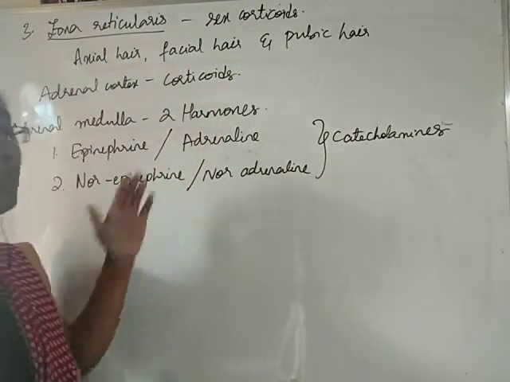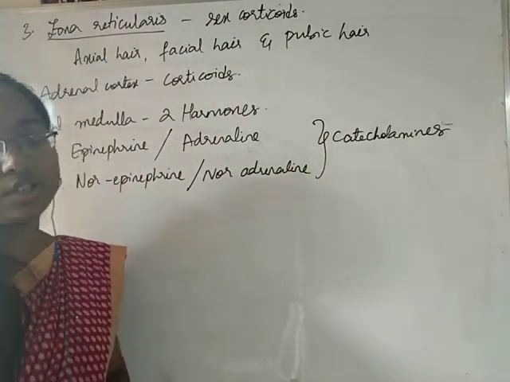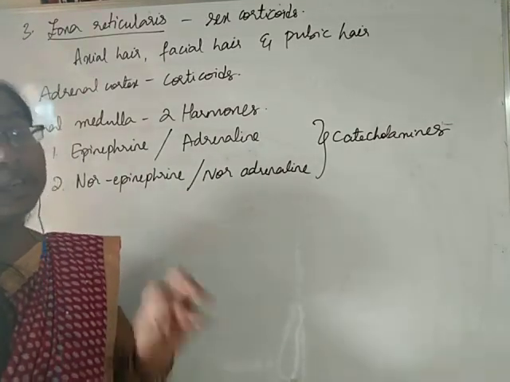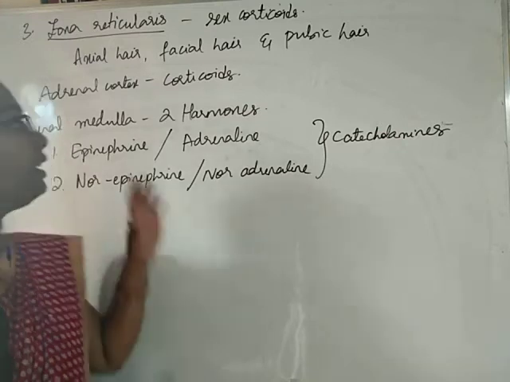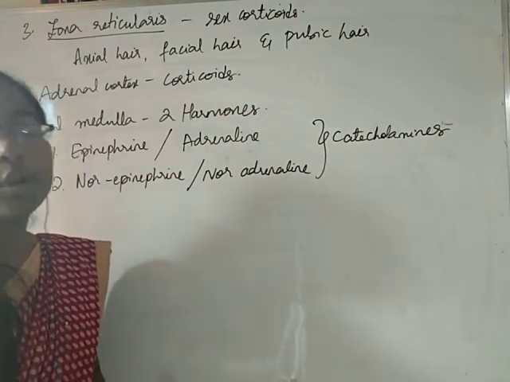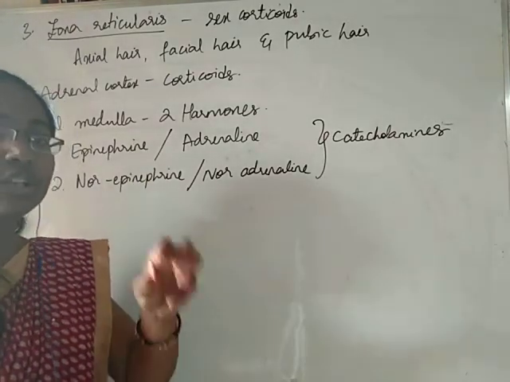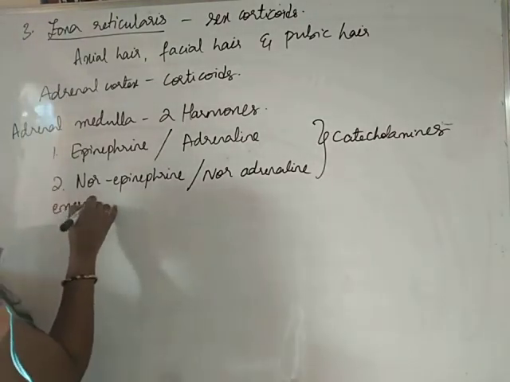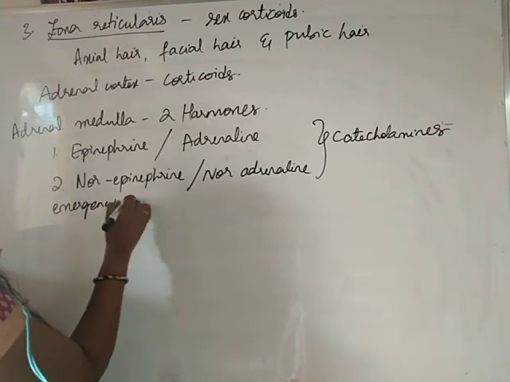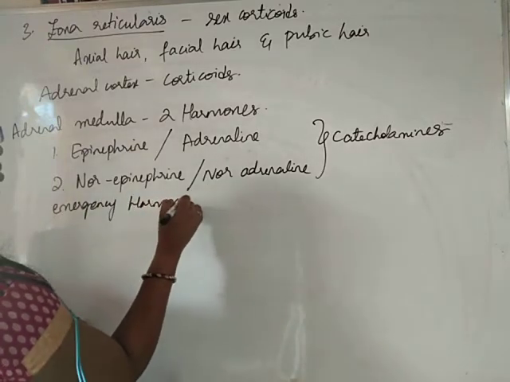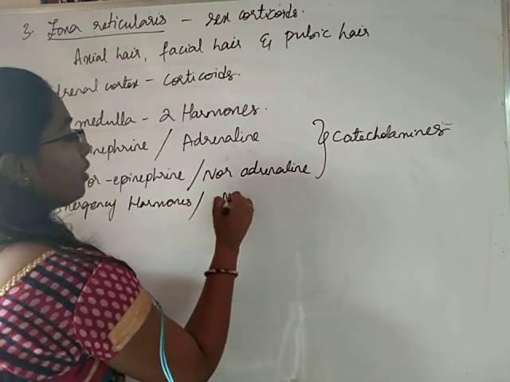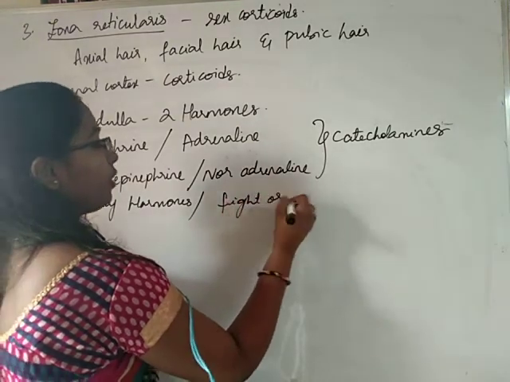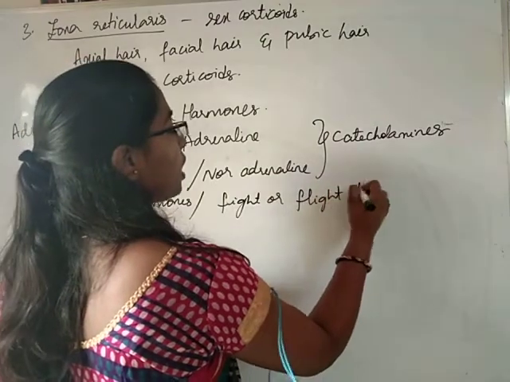And these hormones are produced during emergency situations or during stress situations. Because they are produced in an emergency or during stress, they are called emergency hormones or fight or flight hormones.